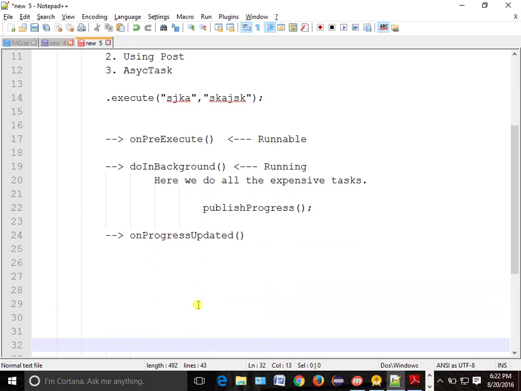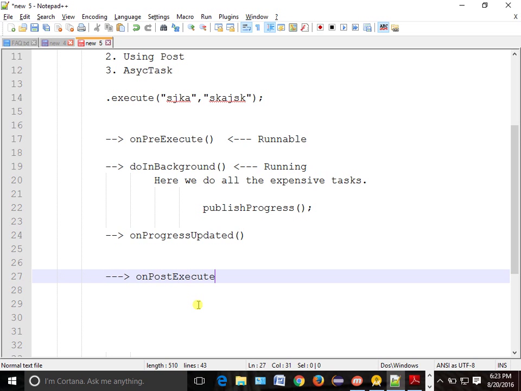Now suppose your task is over, then it will call onPostExecute. What is the method name? onPostExecute.